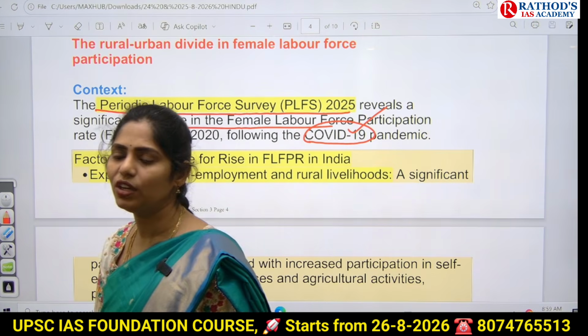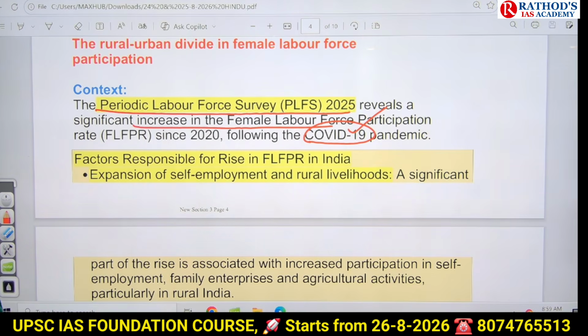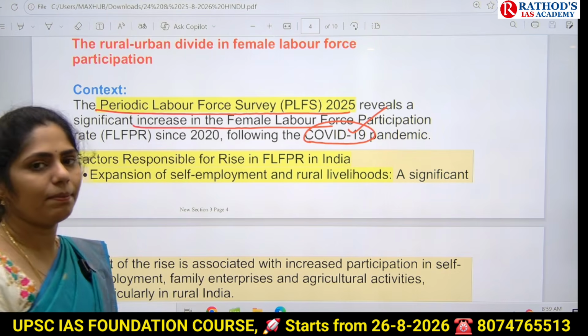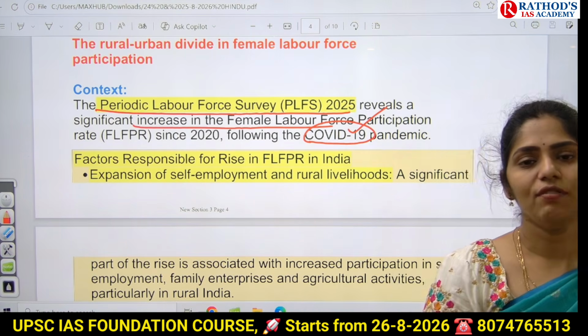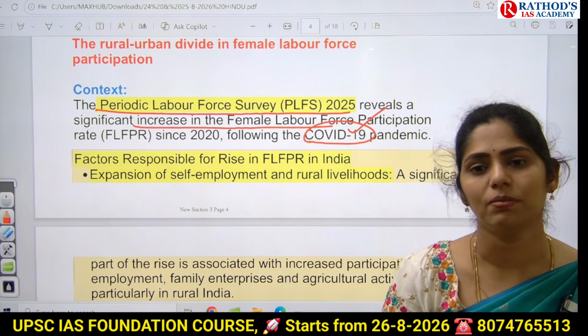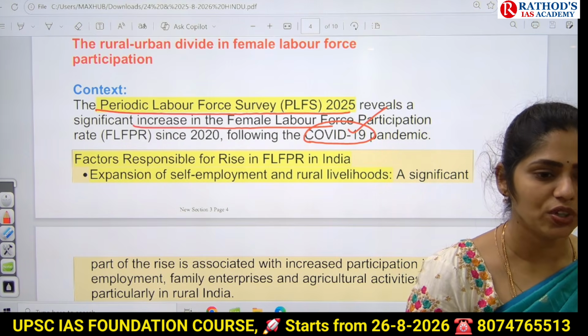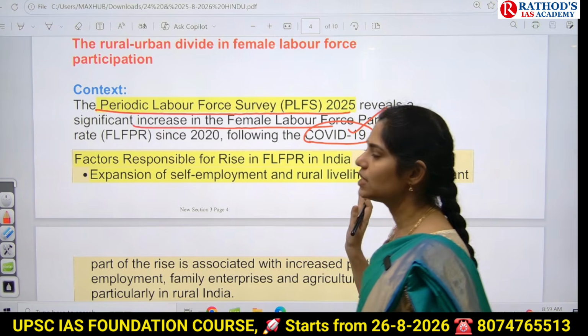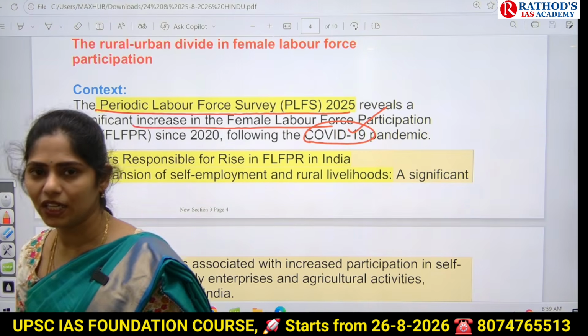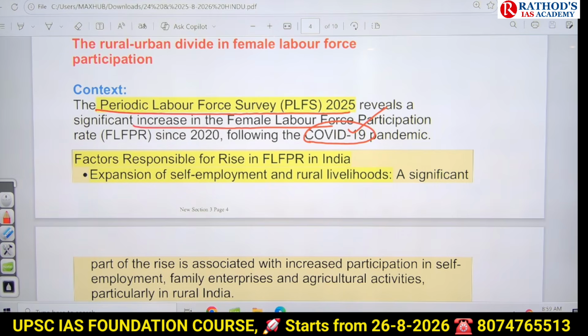Many families went below the poverty line, and many lost their entire livelihood. So now women have to participate in the economy, go for work and save their families. Because of this there is an increased rate of participation of women in the economy from 2020 onwards.